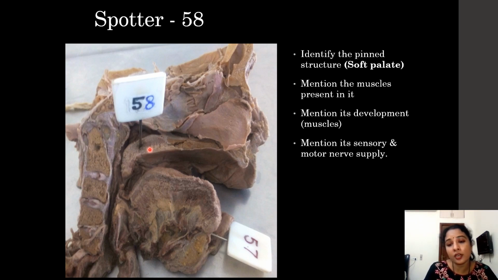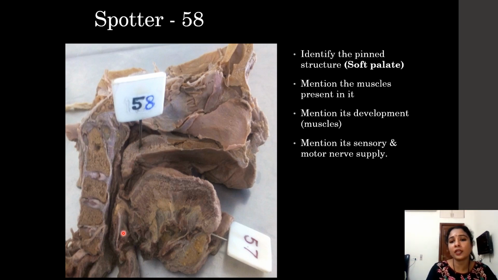So the posterior unossified part of the palate will form the soft palate, and the rest of it gets ossified to form the hard palate. So we can say the posterior unossified part of the palatine shelves of the maxilla forms the soft palate. Mention its sensory supply.